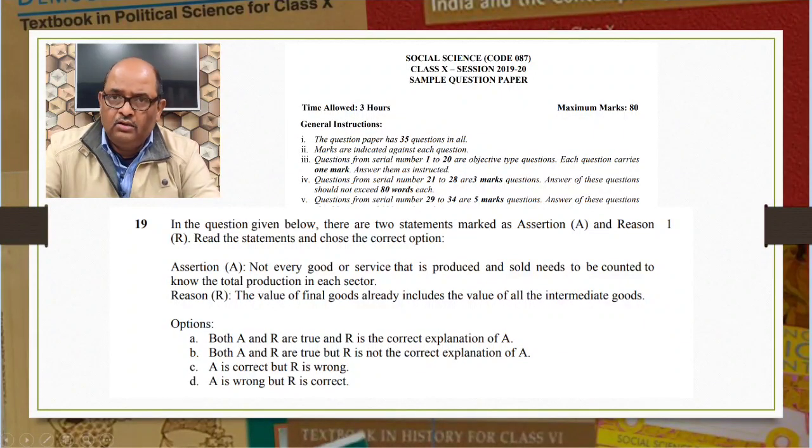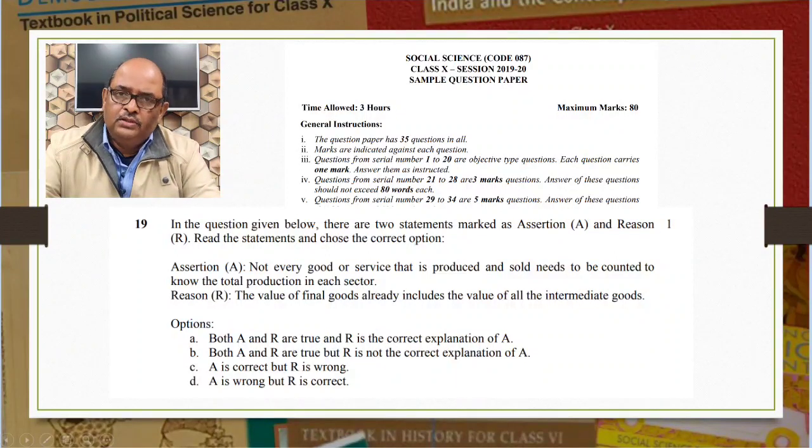Assertion A: Not every good or service that is produced and sold needs to be counted to know the total production in each sector. This is a true statement. Reason R: The value of final goods already includes the value of all the intermediate goods. This is also true. This question is taken from the chapter Sectors of the Indian Economy of your economics book.